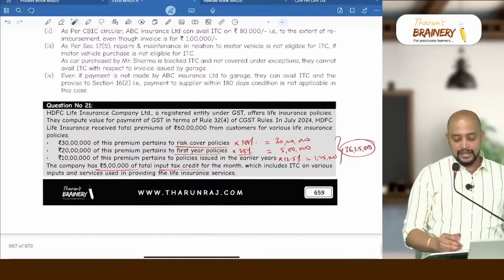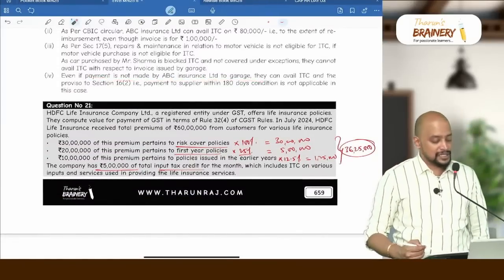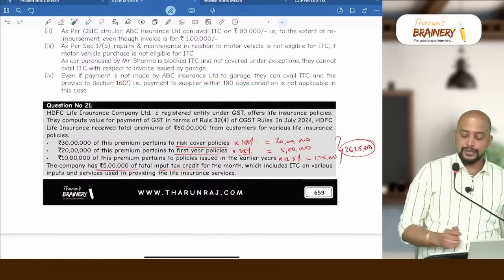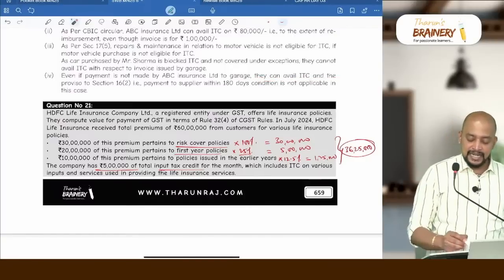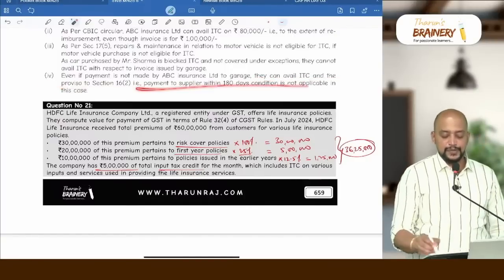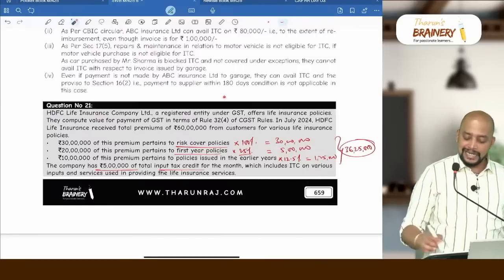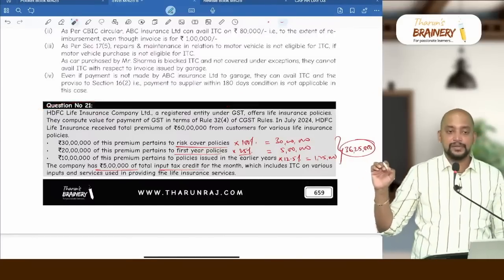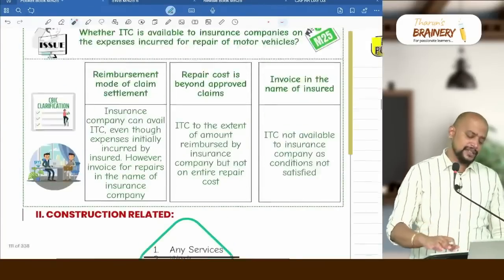You read the answer. Even if payment is not made by ABC Insurance Limited to the garage, they can avail ITC, and the provision of section 16(2), that is payment to supplier within 180 days condition, is not applicable in this case. So that is about this.